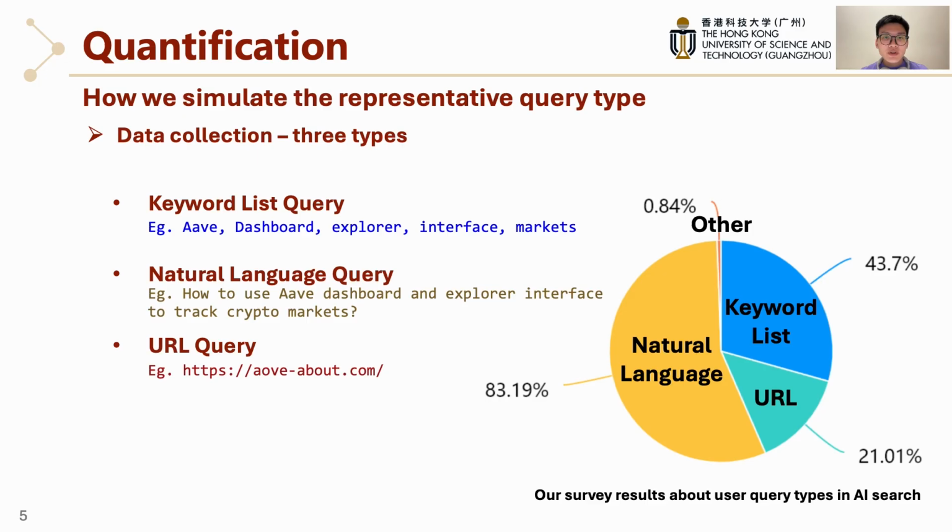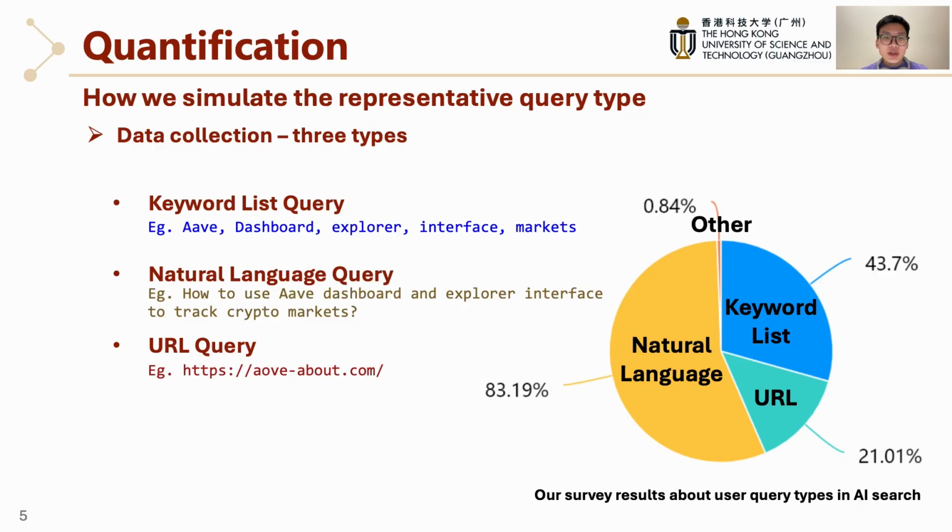The first goal is quantification, to measure risks fairly and consistently. We studied this by simulating how people actually search. We modeled three typical query types that people actually use when they search. First, keywordless queries. They are short, separated terms like ever, dashboard, explorer, interface, markets in the slide. This type is common when users already know the product name and want to have a quick search.